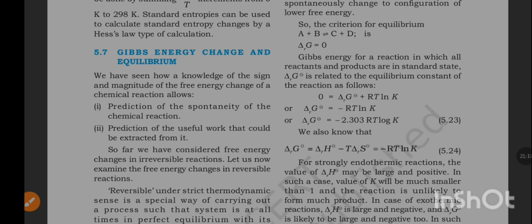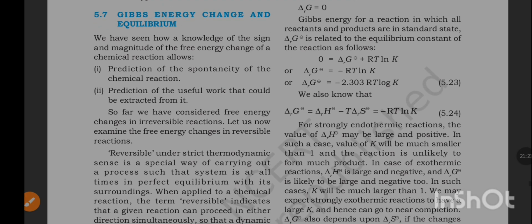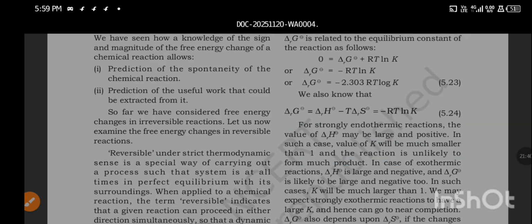Gibbs energy change and equilibrium. We have seen how a knowledge of the sign and magnitude of the free energy change of a chemical reaction allows prediction of the spontaneity of the chemical reaction, and prediction of the useful work that could be extracted from it. So far, we have considered free energy changes in irreversible reactions. Let us now examine the free energy change in reversible reactions.